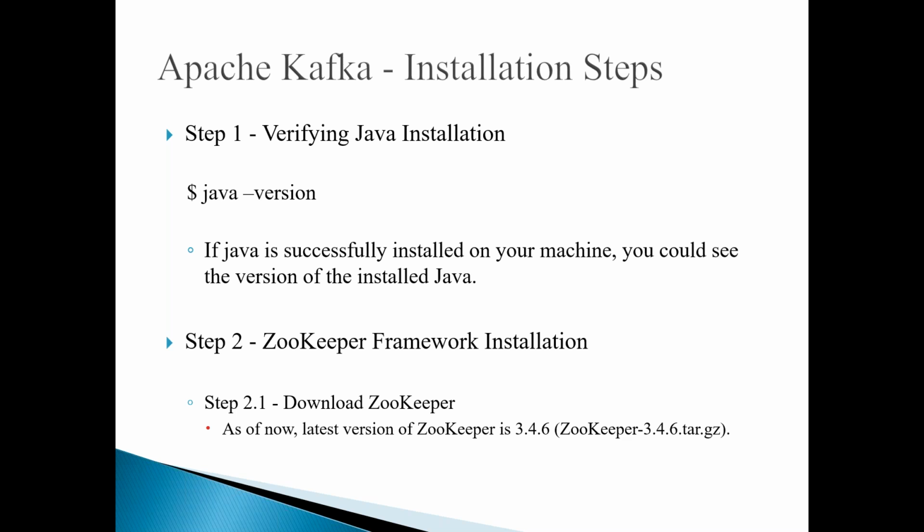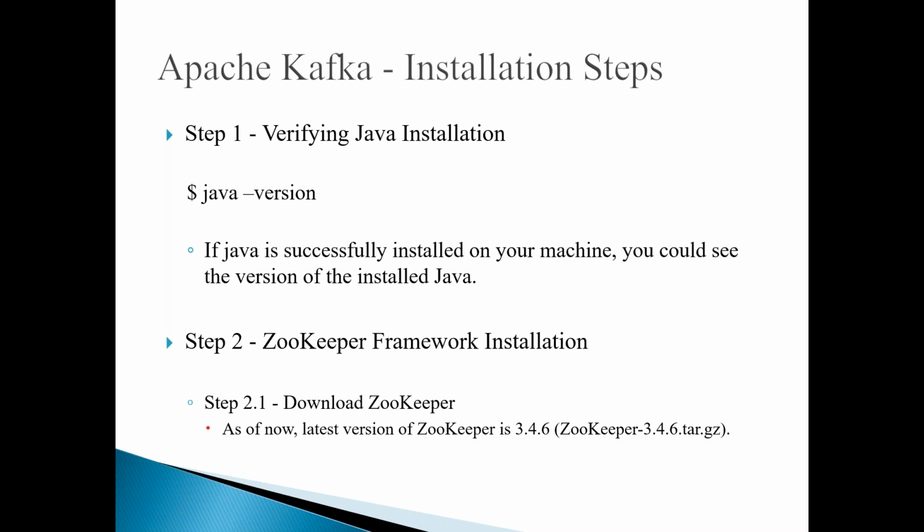If you want to verify whether Java is installed or not, you can use the command java -version. After executing this command, if Java is successfully installed on the machine, you can see the version. If it is not there, you can download Java and install it, and make sure that you can recognize the Java version. And once you have Java, you have to install the Zookeeper framework. For that purpose, we have to download Zookeeper. Of course, I'm not mentioning the location of the downloads. You can go to the Apache website and download it.